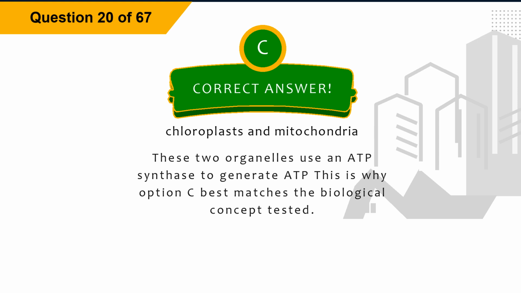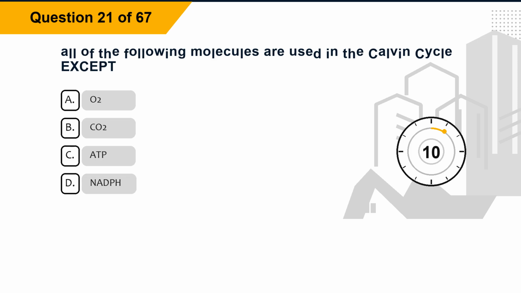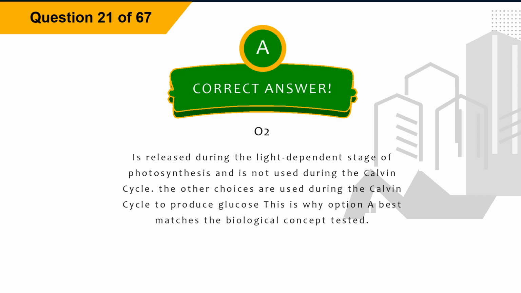Explanation: these two organelles use an ATP synthase to generate ATP. This is why option C best matches the biological concept tested. Question 21. All of the following molecules are used in the Calvin cycle except: Option A, oxygen. Option B, CO2. Option C, ATP. Option D, NADP. The correct answer is option A, oxygen.